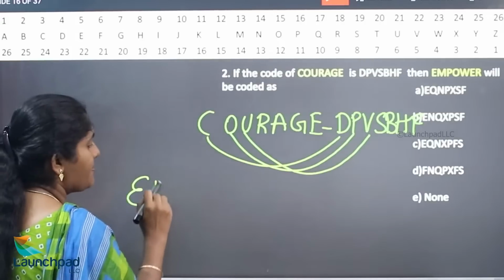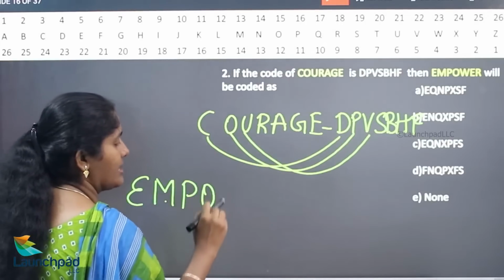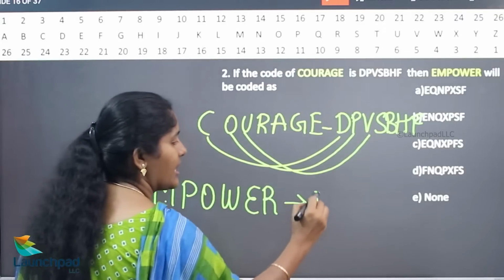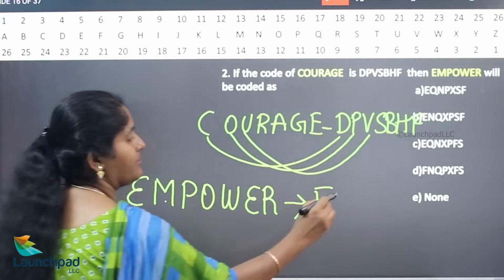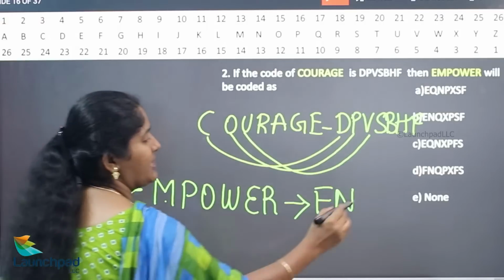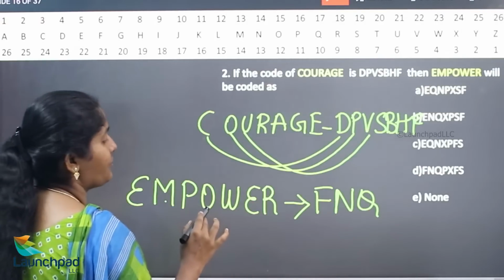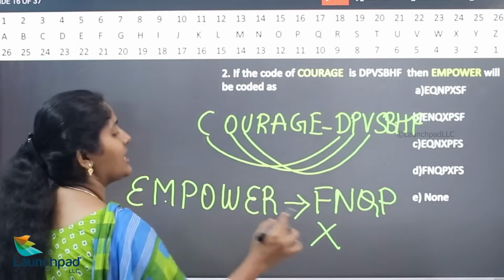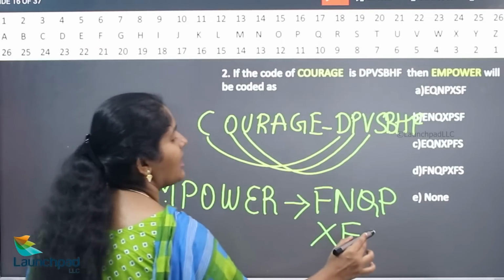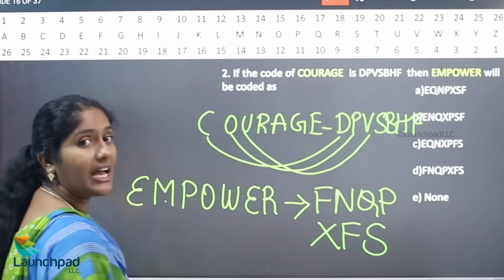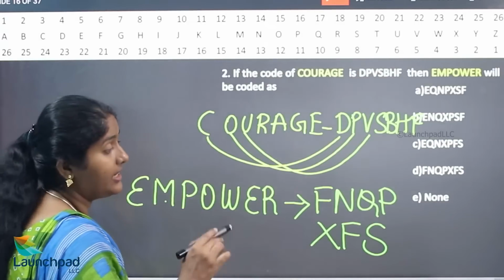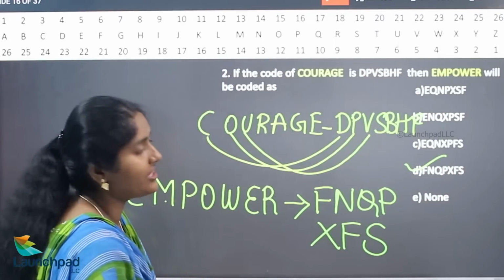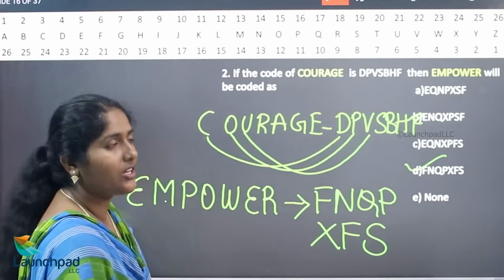Similarly, empower will be coded as, the next letter of E is F, the next letter of M is N, the next letter of P is Q, the next letter of O is P, the next letter of W is X, the next letter of E is F, the next letter of R is S. Hence your answer is FNQPXFS. Option D is the correct answer. We'll move on to your next question.